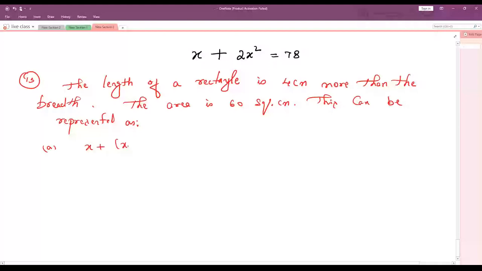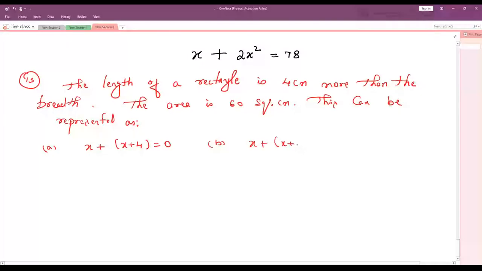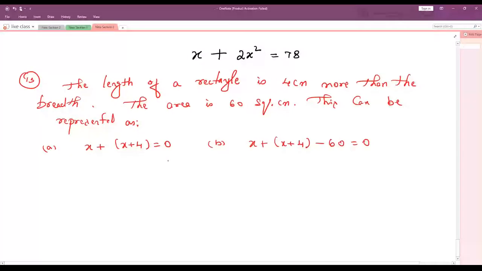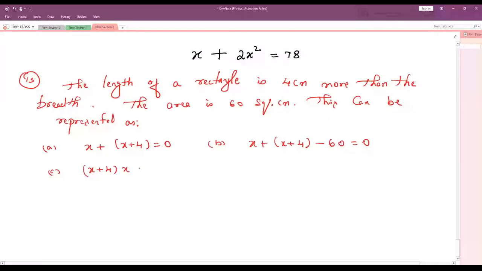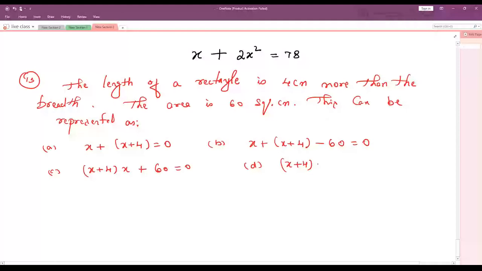Option A, x plus 4 is equals to 0. Option B, x plus 4 minus 60 is equals to 0. Option C, x plus 4 into x plus 60 is equals to 0. Option D, x plus 4 into x minus 60 is equals to 0.